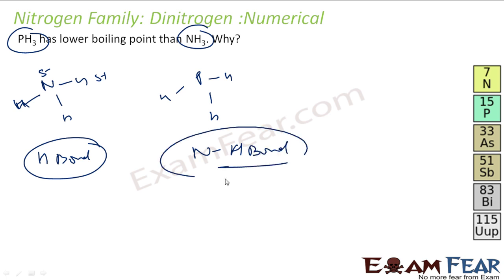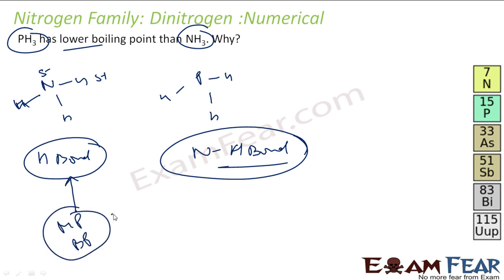And the answer lies in electronegativity. We have explained that, right? The electronegativity difference between nitrogen and hydrogen is there, so it develops slightly negative charge and slightly positive charge, so you have the hydrogen bond here. Here the electronegativity difference between phosphorus and hydrogen is not that much, so no hydrogen bond. So in this case we have a hydrogen bond, so the melting point and boiling point is more. Correct? Because it has to break the hydrogen bond. In this case, no hydrogen bond, so melting point and boiling point is low.